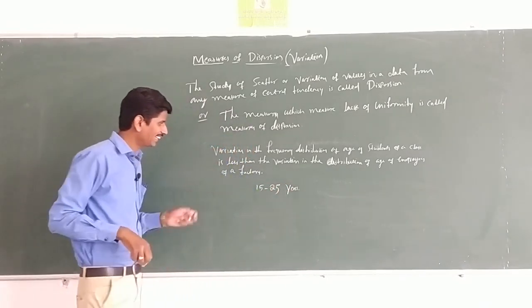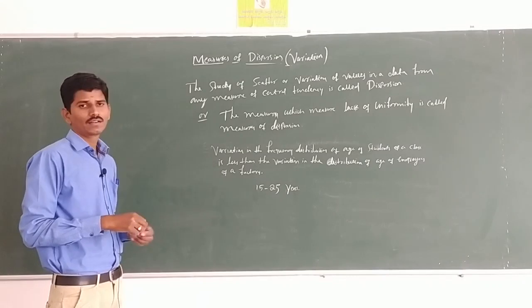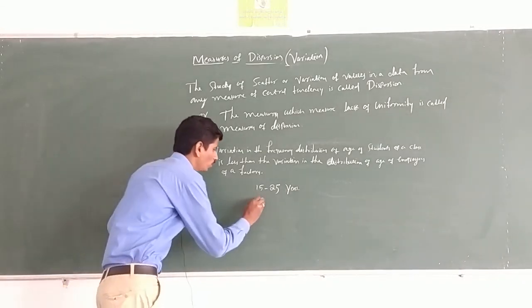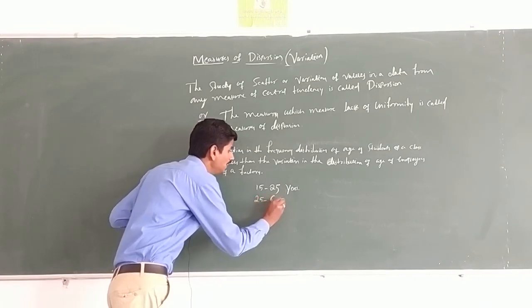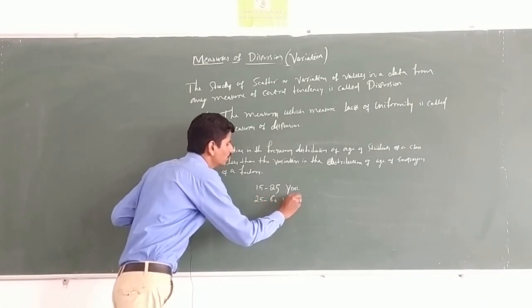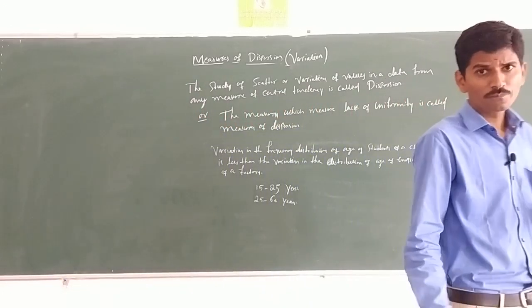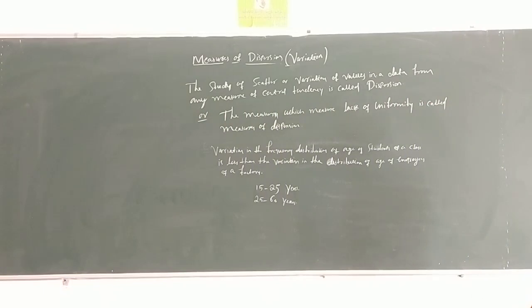Similarly, in the second case, the values may lie between 25 to 60 years. So the age of students of a class lies between 15 to 25 years and the age of employees of a factory is 25 to 60 years.